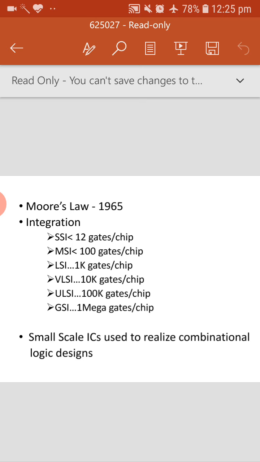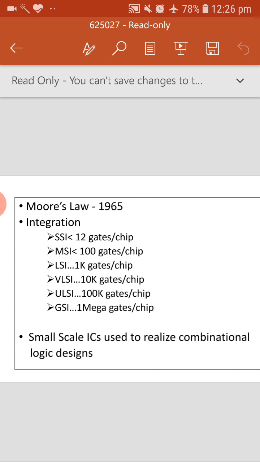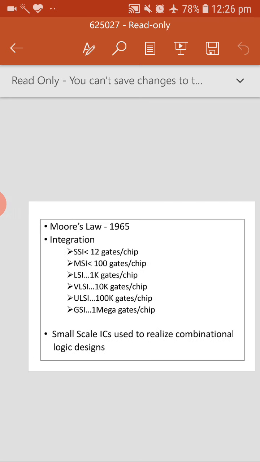Chip in the sense that we call integrated circuit, means the number of transistors put onto a single chip will be doubled approximately every 2 years. That was stated by Moore in 1965.